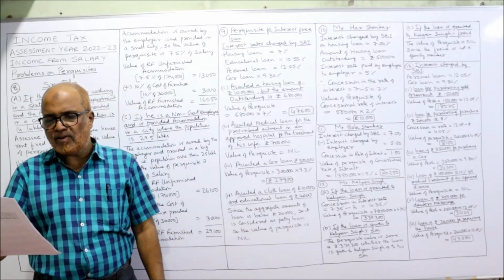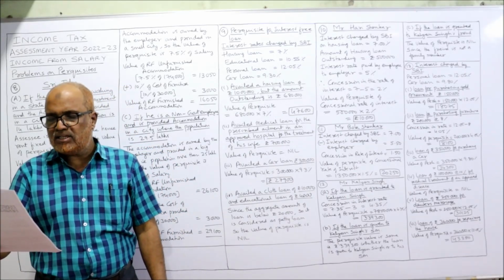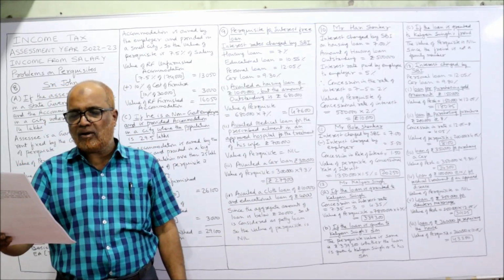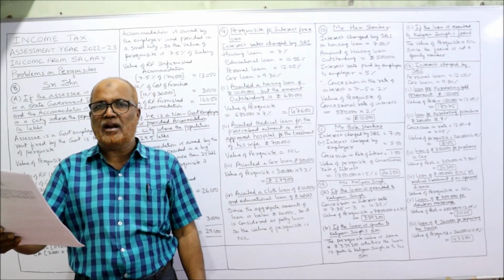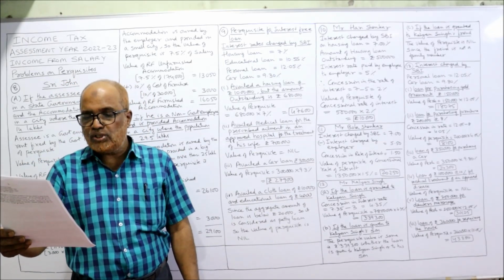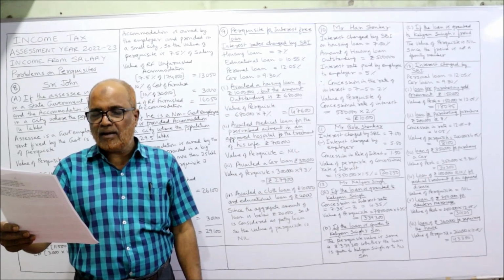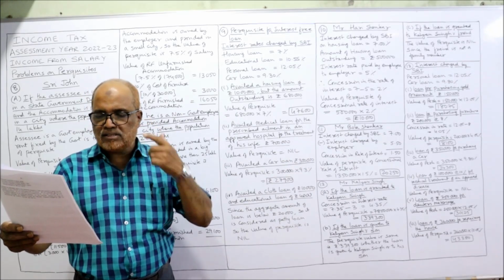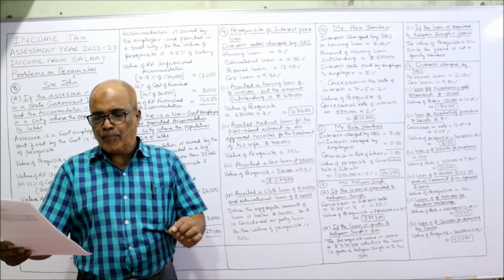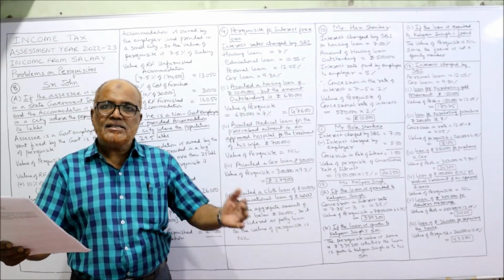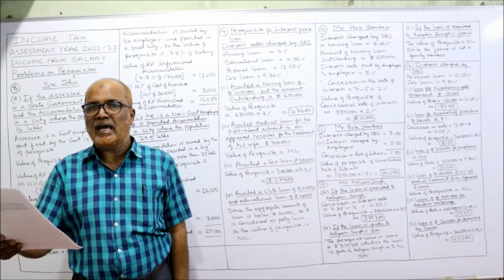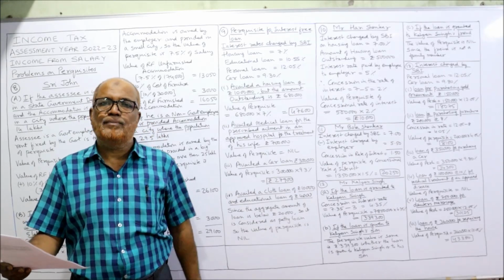Mr. Kalyan Singh is working in a limited company for the last 18 years. Loan of 78 lakh rupees at the rate of 3% is granted for purchasing a housing loan from the employer. Calculate the value of the perquisite in the following three situations. Here, the employee, Mr. Kalyan Singh, has taken a housing loan of 78 lakh from the employer at 3%.